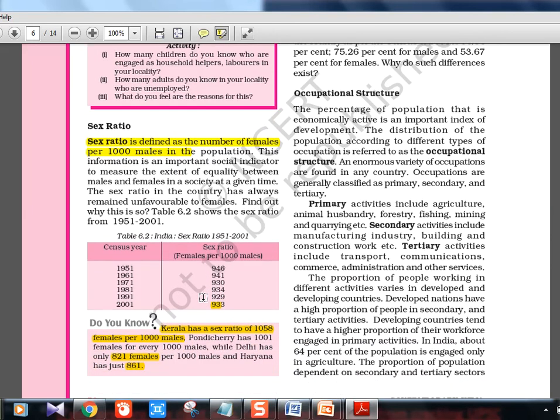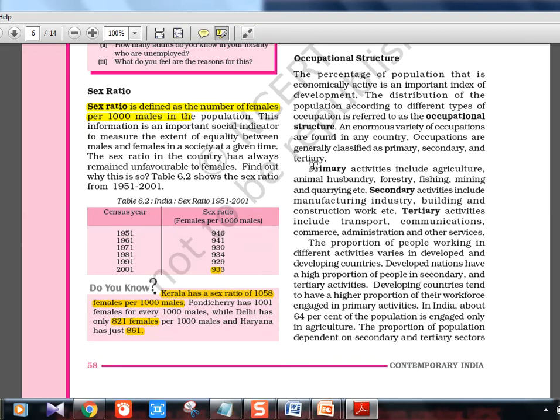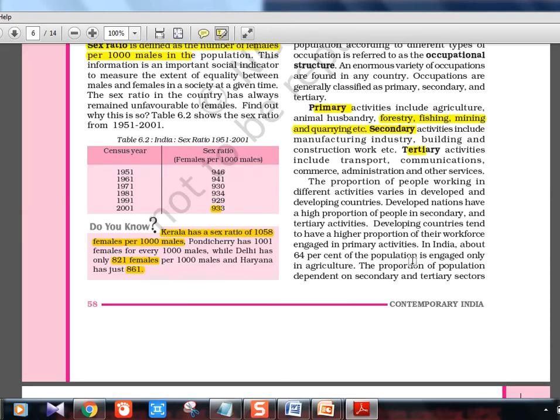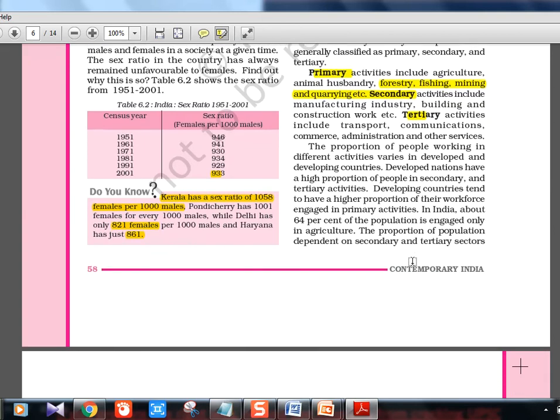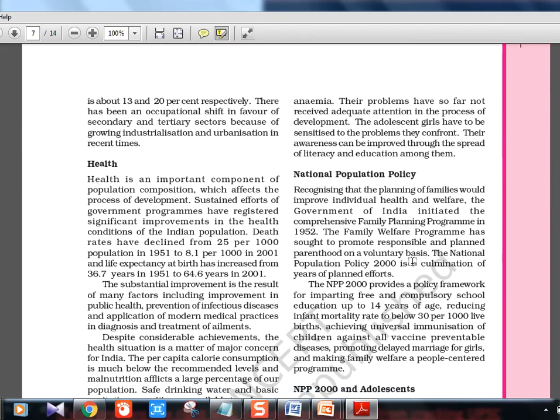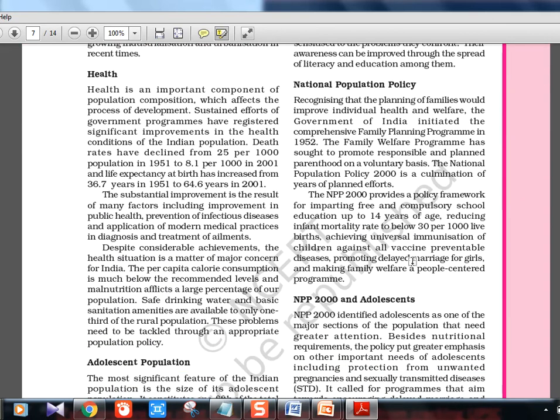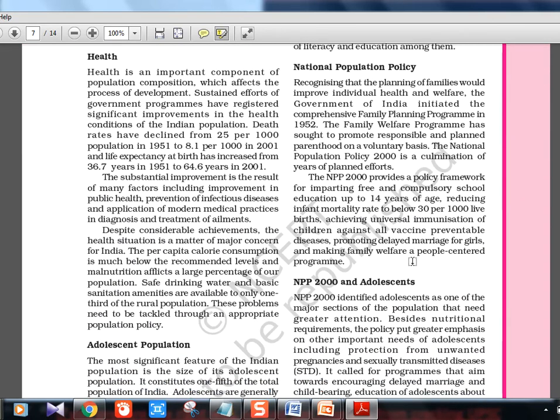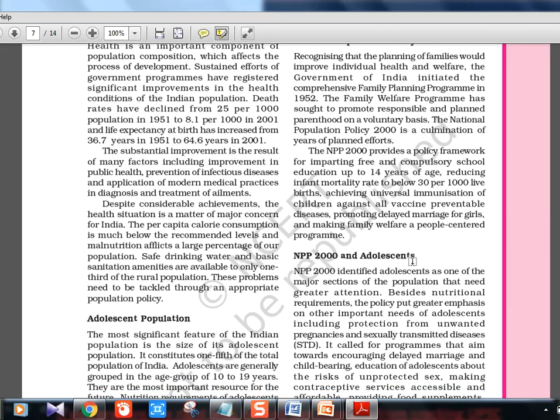Occupational structure, this and all you have covered in other classes. Primary is something related to nature. Secondary is taking those things from nature and converting them into products. Tertiary is the service sector: banking, infrastructure, transport, communication, commerce, all those things are the service sector. There is something else called the quaternary sector also. Try to find out what the fourth one, quaternary, is. Health: these are all stories and numbers. We don't need it. Everything based on current affairs, we'll learn later.